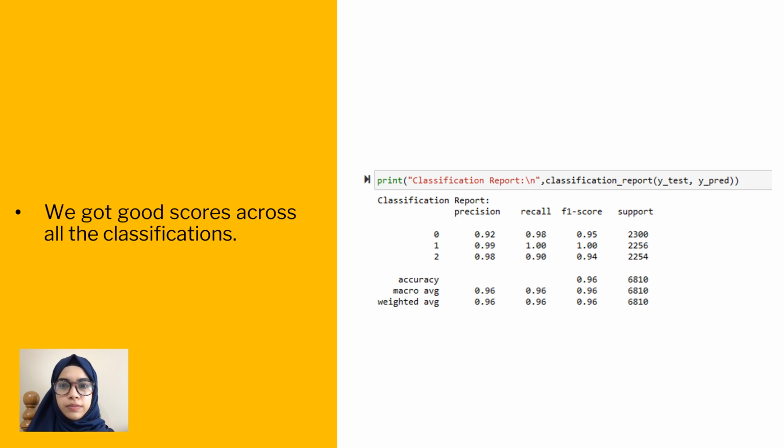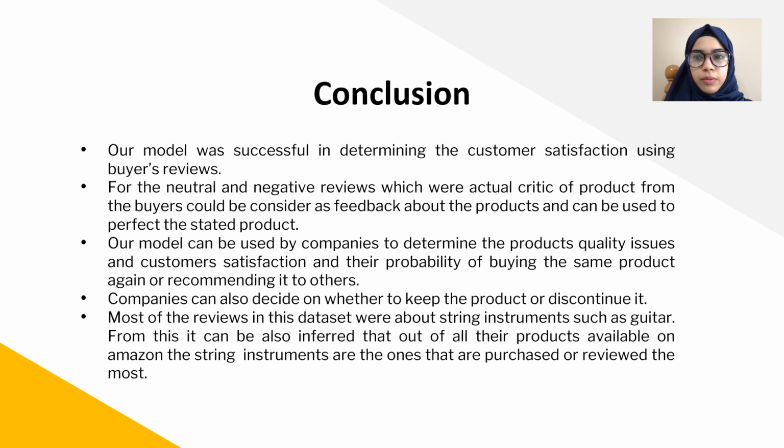Here you can see the classification report of our logistic regression model, where the precision of 0 is 0.92, 1 is 0.99 and 2 is 0.98, and therefore our model is highly accurate with maximum precision. I conclude by saying that our model was successful in determining customer satisfaction using buyers' reviews. Our model can be used by companies to determine the product's quality issues and customer satisfaction and their probability of buying the same product again or recommending it to others.